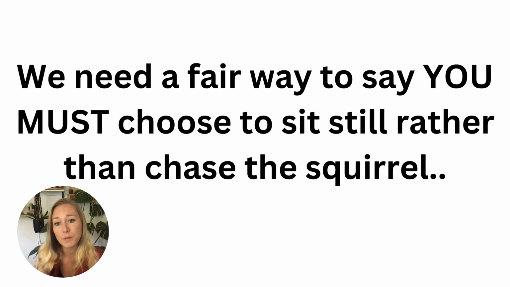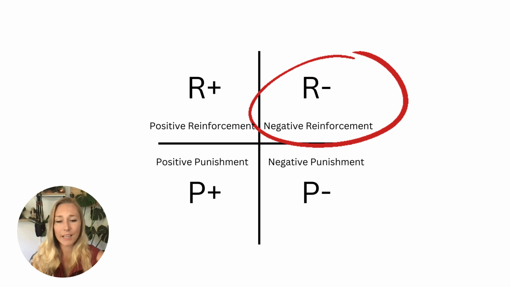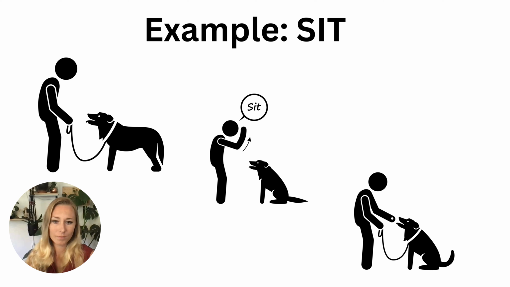In a world filled with competing motivators, we need a fair way to tell our dogs that they must choose to do the behavior we ask of them rather than chase the squirrel into oncoming traffic or pick a different competing motivator that is potentially dangerous to them. And we can build this must key with negative reinforcement.